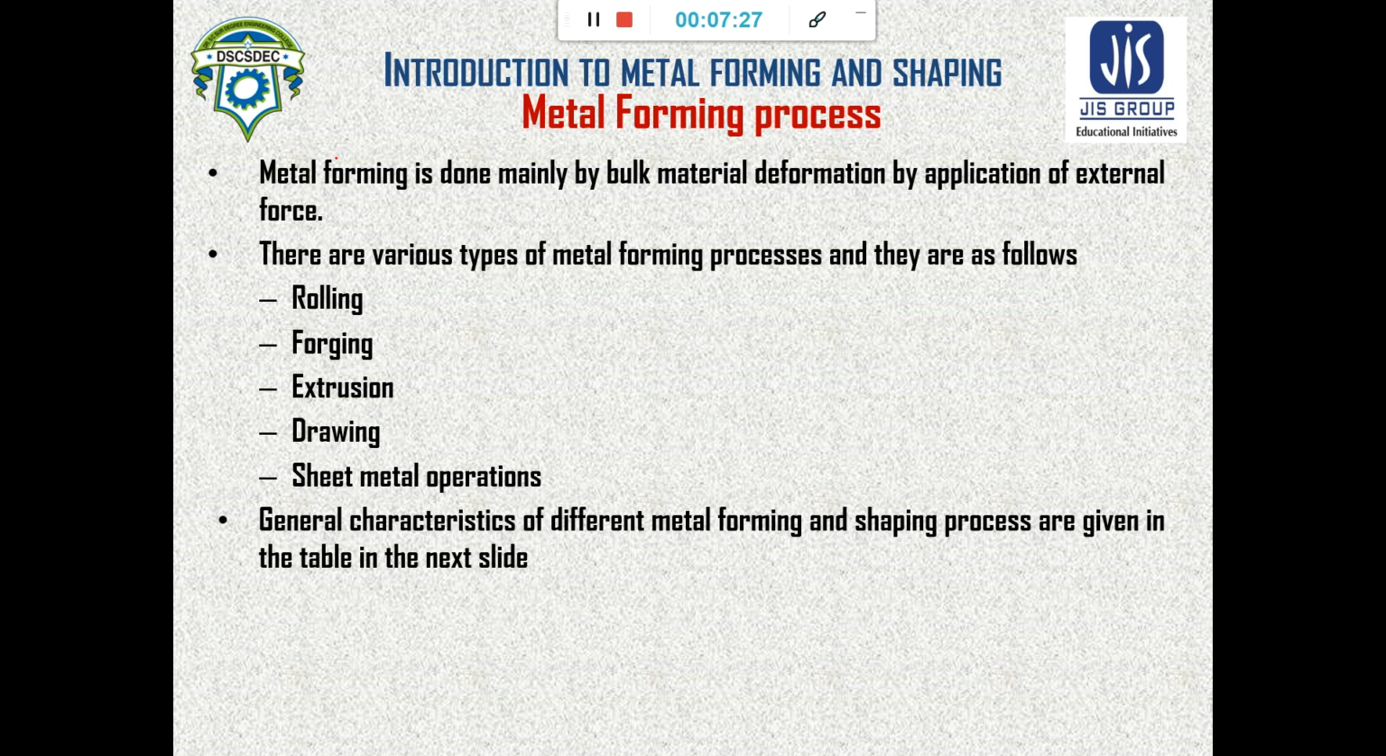Now, what is the metal forming process? Metal forming is done by bulk material deformation by application of external force. This bulk material deformation is achieved by plastic deformation of the body, which is caused by the external force given to the body. The body should have some ductility or malleability, so that it can withstand the force and deform plastically.